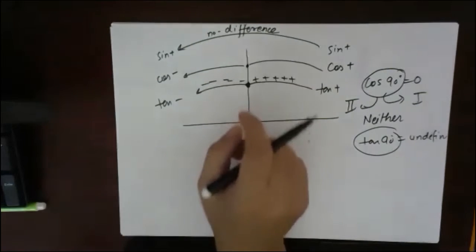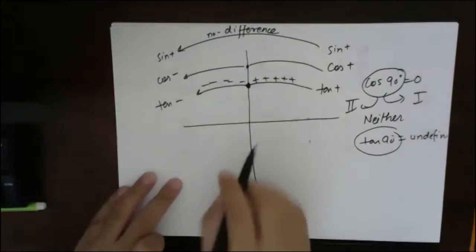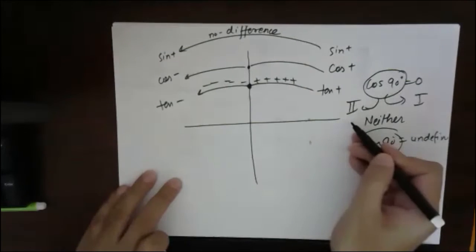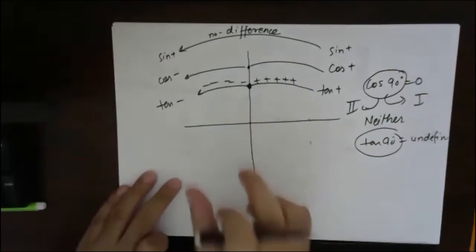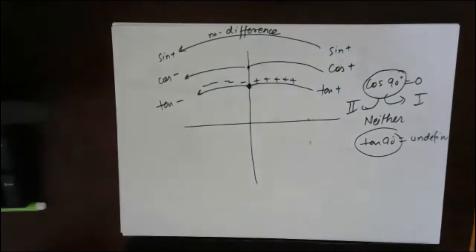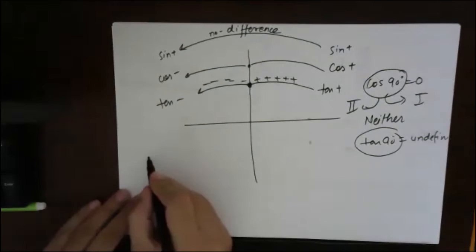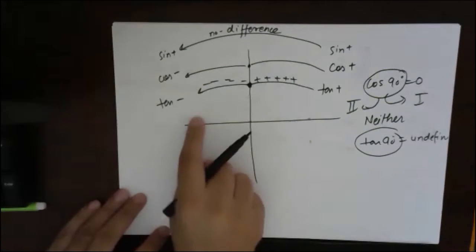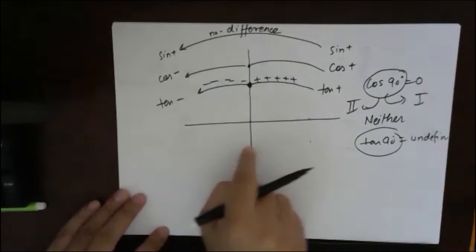Understood? Everybody understood? So basically, whenever you have boundaries, you can find the exact value and then find the sign of that particular trigonometric ratio. Suppose you have, because we have not dealt with 270, 360 and 180 right now.